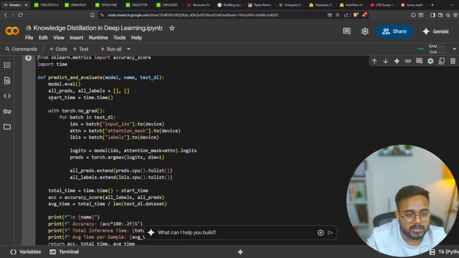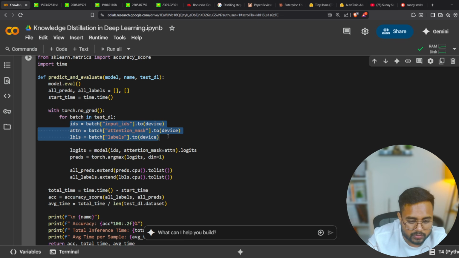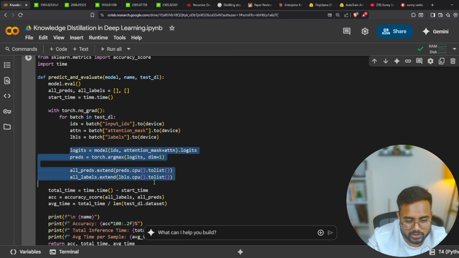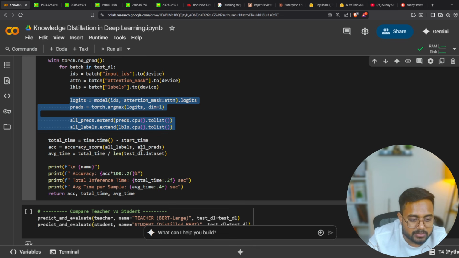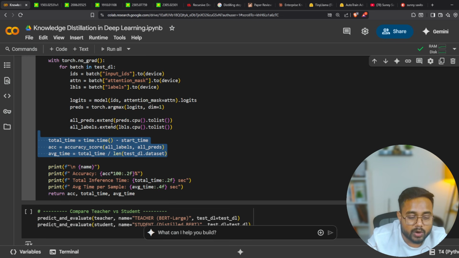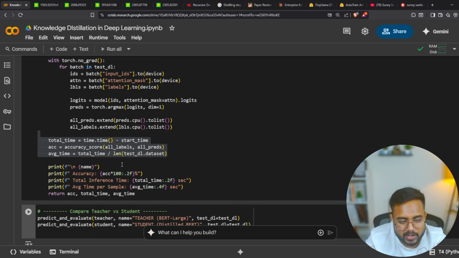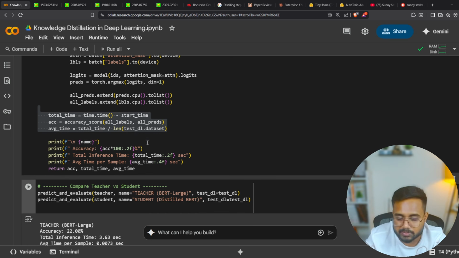Now here is my prediction and evaluation. So I will get all the predictions over here. We are not going to perform any sort of training. We'll get an input, from this input we are going to fetch this value, then we are going to perform the prediction over here. So I will check the time, and I'll check the accuracy between what? Between two models, teacher and the student, whether they are going to work in the same way or have some differences in between.